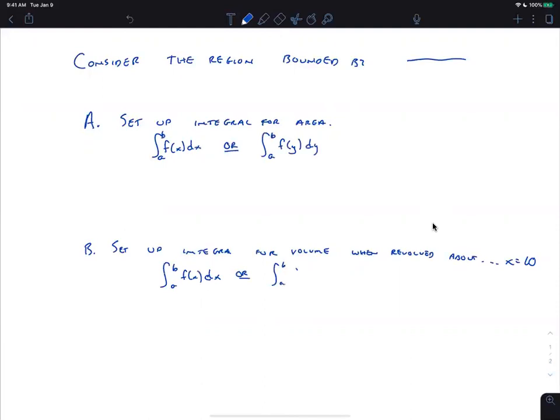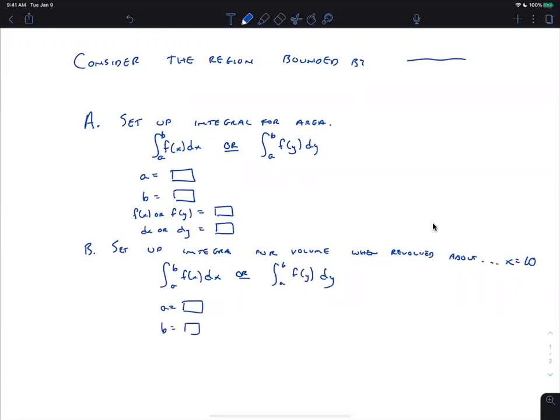And then what it asks for is 4 answers related to that. So it's going to ask what's A, and it's going to give you a box for A, and what's B, and give you a box for B. It's going to say, okay, f of x or f of y. What is that? And then it's going to say dx or dy, and it's going to have a box for that. And then same down here, A, B, and then f of x or f of y.